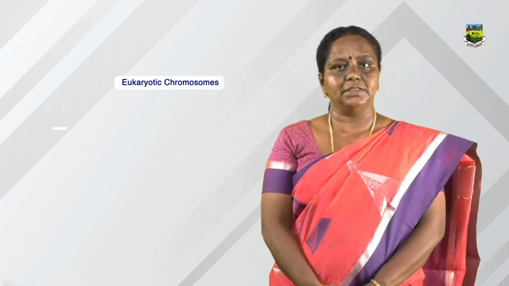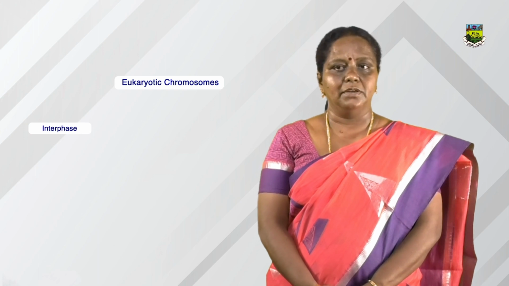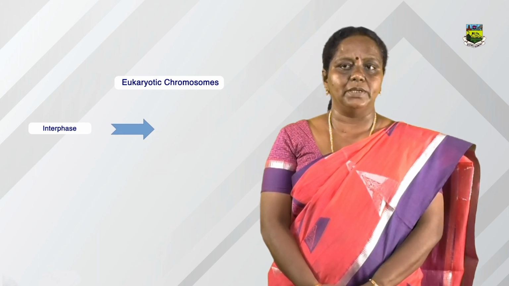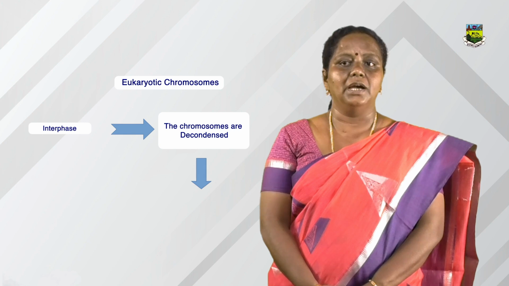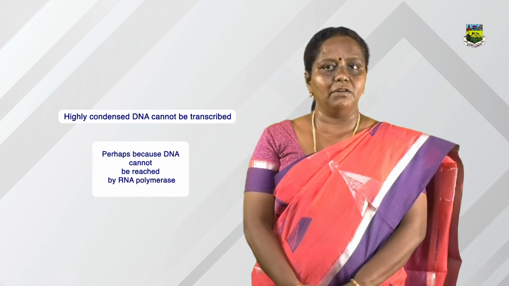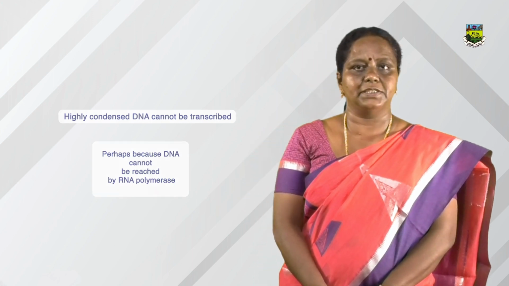The eukaryotic chromosomes undergo condensation and decondensation cycles at the cell division. During the interphase, the chromosomes are decondensed and synthesis of RNA takes place. Highly condensed DNA cannot be transcribed. Perhaps the DNA cannot be reached by RNA polymerase.